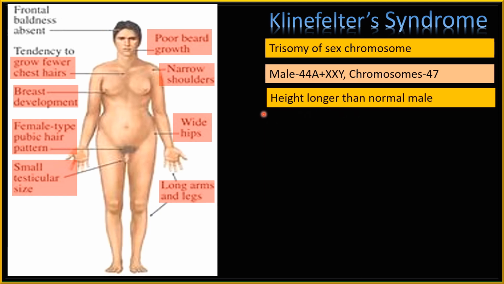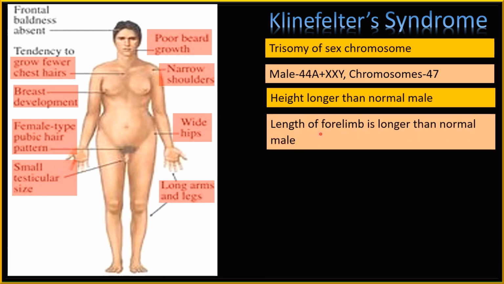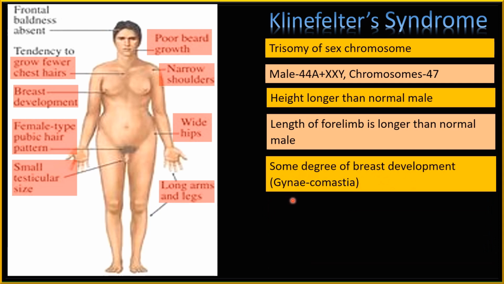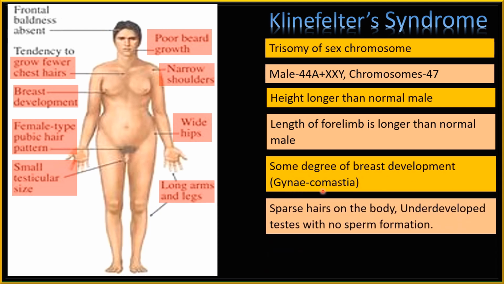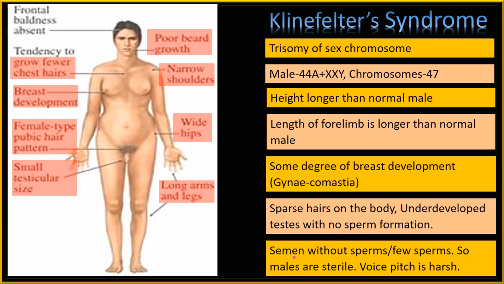Then these are the features which we have seen just now. Height is longer than normal. Then length of forelimb is longer than normal. Then some degree of breast development which is called gynecomastia. Then sparse hairs on the body, underdeveloped testes with no sperm or very few sperms. So therefore semen is without sperm or with few sperm. So such males are sexually sterile, and the voice pitch is very harsh.